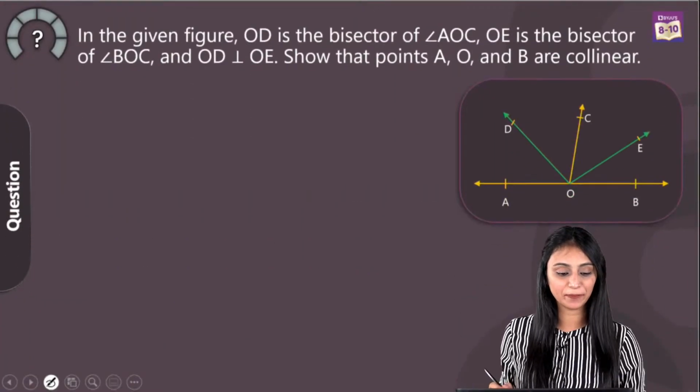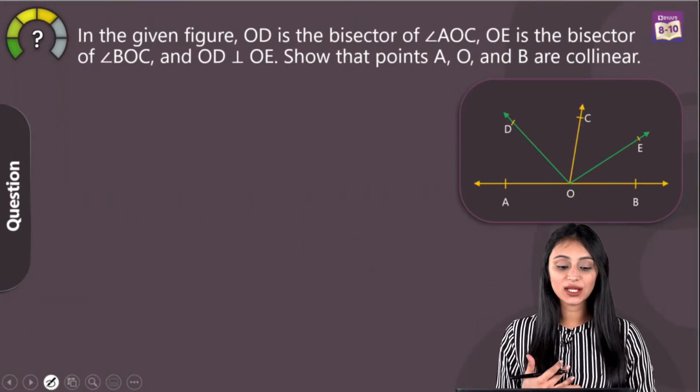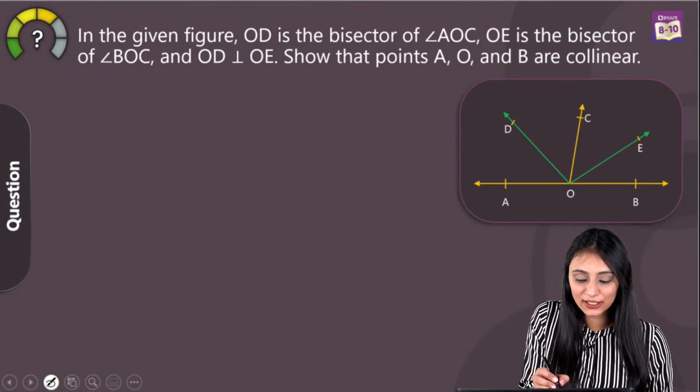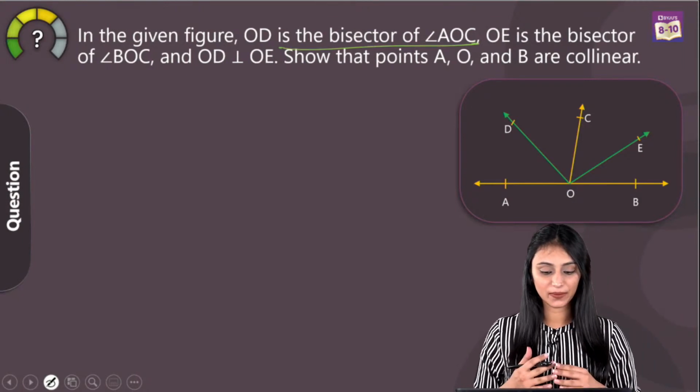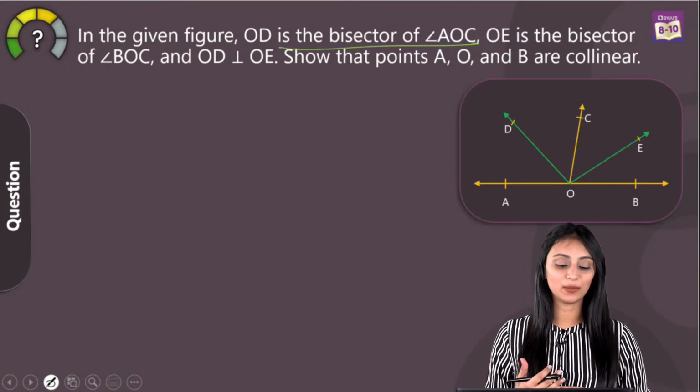Okay, so we can move ahead. Now in this question, it's given that OD is the bisector of angle AOC. Figure is given. And OE is the bisector of angle BOC.